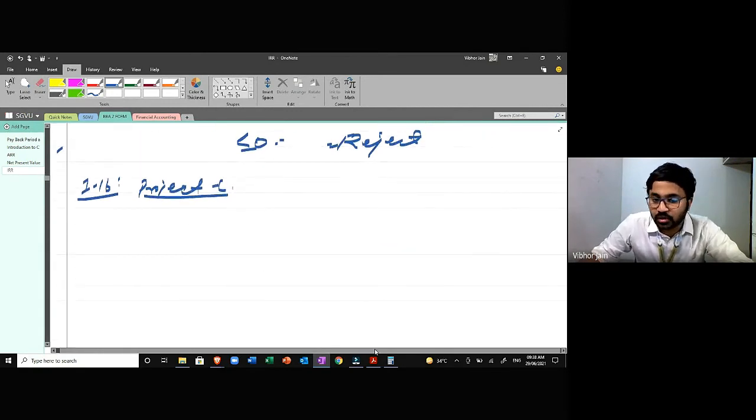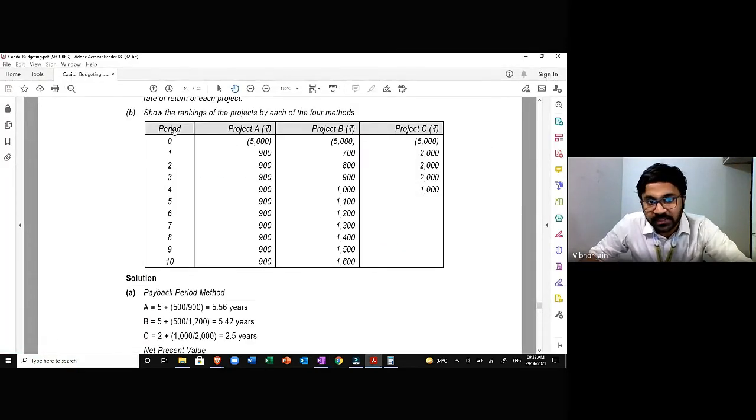You should also know how to read the question. See, period 0, that means today, right now, negative 5,000. It's in the bracket, so that means negative 5,000. That means this is our cash outflow. We have to invest this amount. What is your return? After 1 year from today, you will get 2,000. Then after 2 years, you will get 2,000 more. Then 2,000, then 1,000.